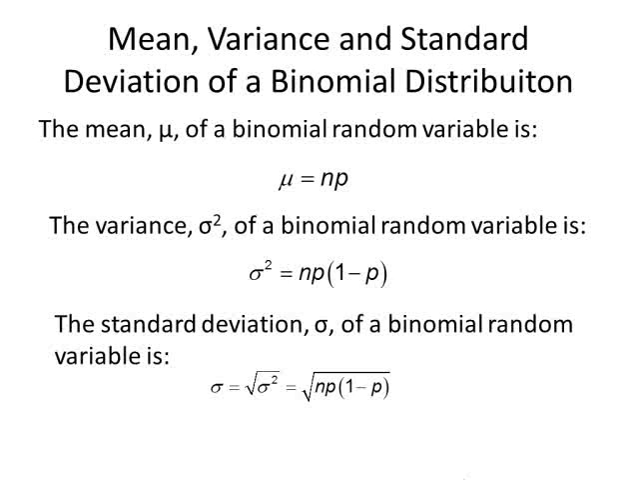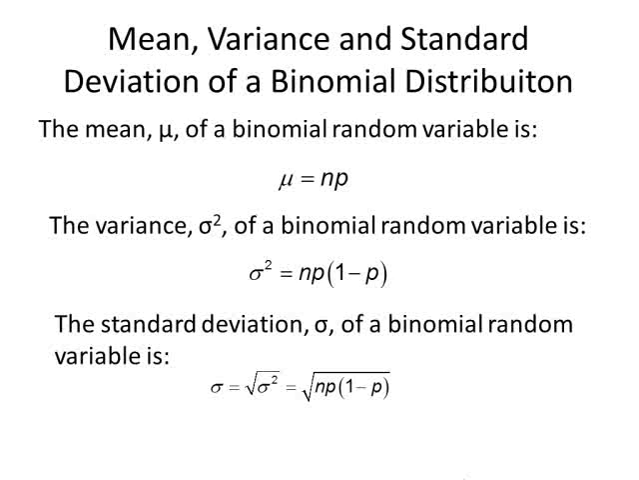The almost last topic here: the mean, standard deviation, and variance of a binomially distributed random variable. We're not going to go through the derivation. It's above and beyond the scope of the course, so just take this as a fact. The mean of a binomial distribution is n times p. It's just that easy. The variance is n times p times 1 minus p, and the standard deviation is the square root of all of that.